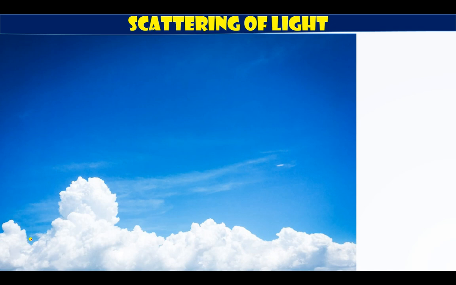You see the sky color is blue. Actually there is no color of sky. Actually the sky is black in color, or we can say it does not have any color. But when seen from earth, the sky is blue in color. We very well know this, right? The sky is blue in color. Now why does the sky appear blue in color? The reason behind that is scattering. So one of the fine examples of scattering of light is that the sky appears blue.